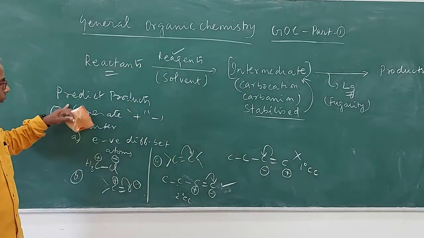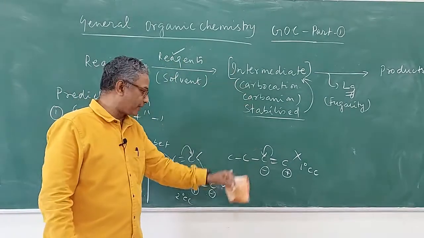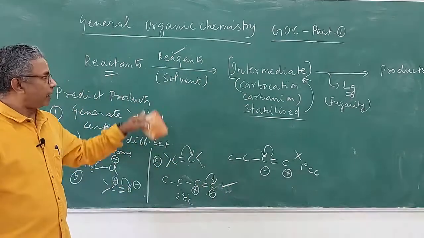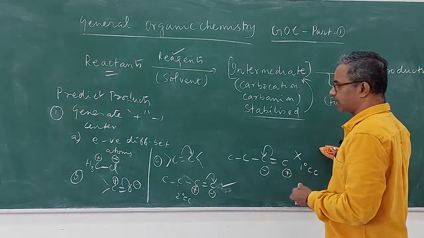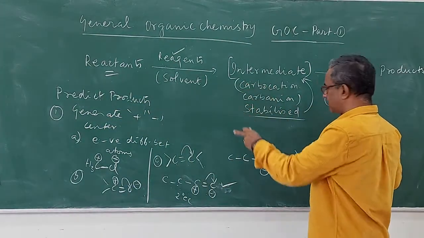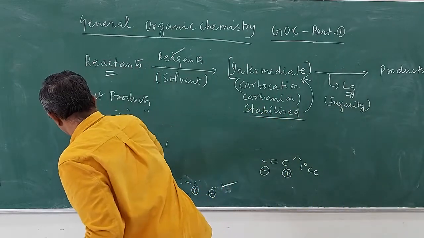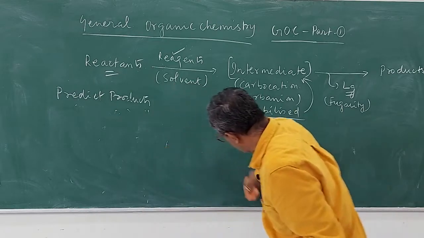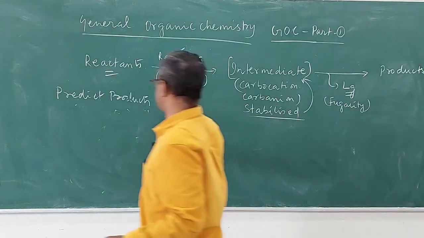So this is how you create a plus minus in the case of reactants and in reagents, depending upon what type of compound is generally given in that. Okay, so this is the first step in predicting the product for any organic reaction. So the next step is, as I told you, that you have to see the solvents.